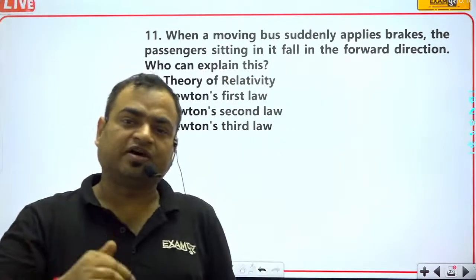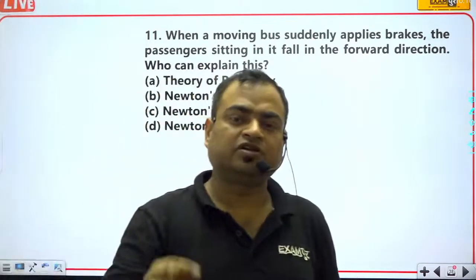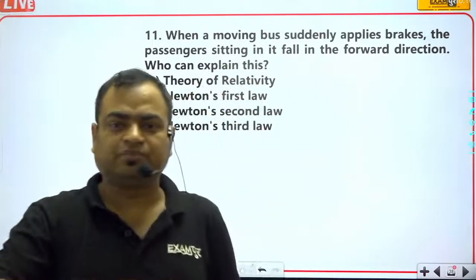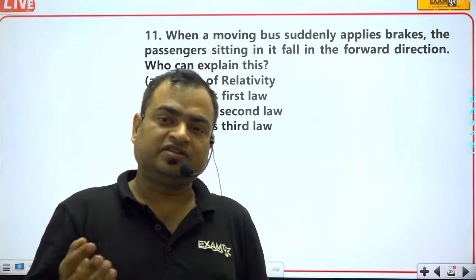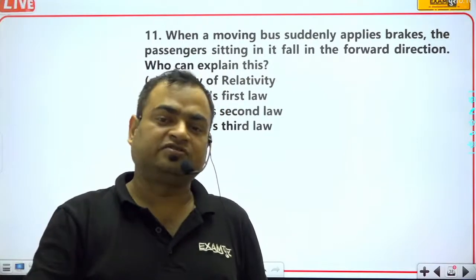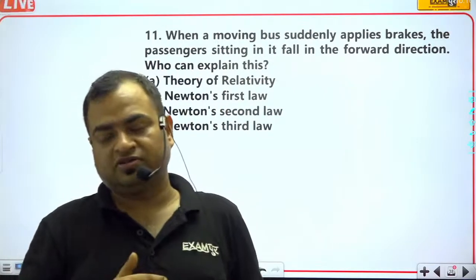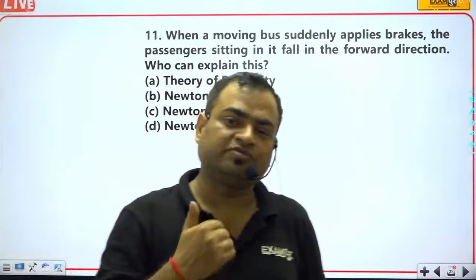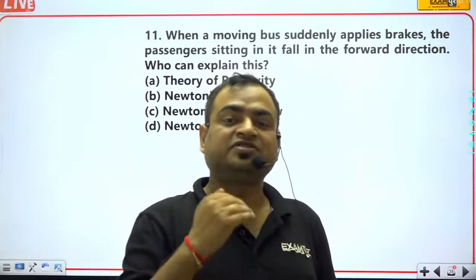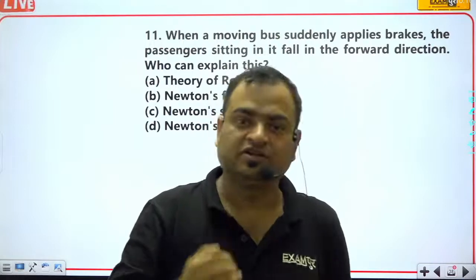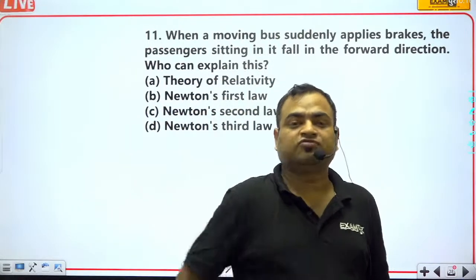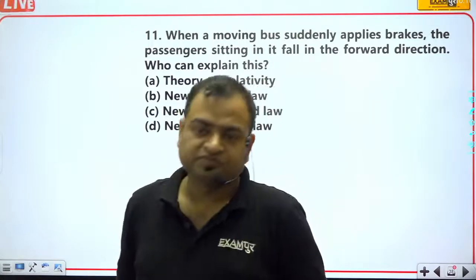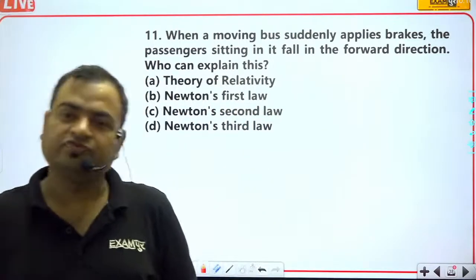After applying the brakes, that body is not a part of the bus, not connected to the bus, but has only been placed there. So the passenger's body will always try to remain in the same state, same direction, same velocity. So that's why his body just goes in the forward direction, just because of the law of inertia.